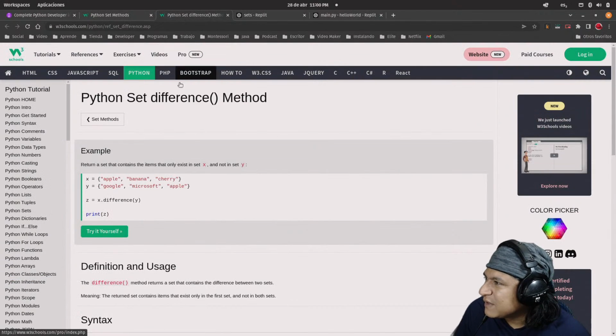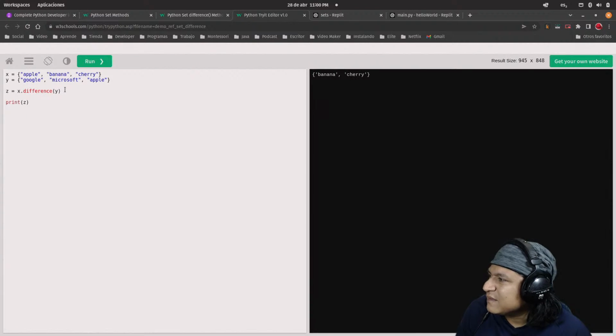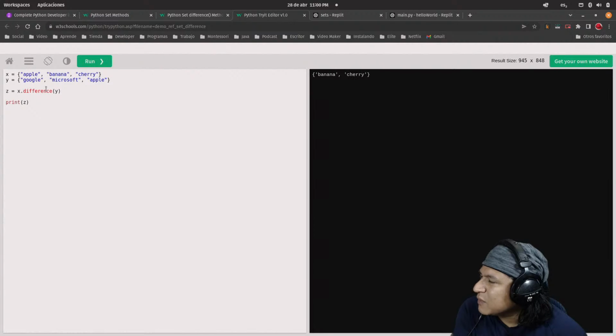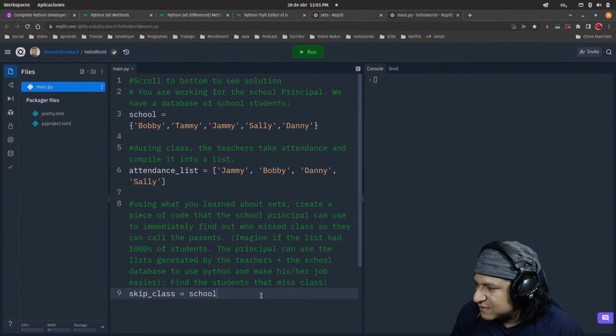Let's see examples maybe. It's pretty much this: X difference Y. Okay, try it. There we go. So that's the difference: apple, banana, cherry, Google, Microsoft, Apple. Okay, so whatever is different. Apple appears on both. So maybe this is the thing I need to do. It's basically a dot, and I pass the set as an argument.